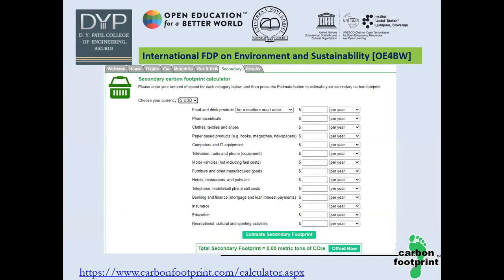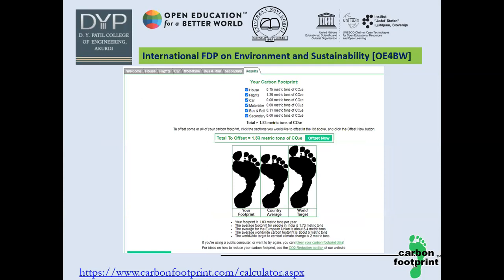Okay. In the secondary section, you may have different parameters in terms of currency, and here the currency is given in US dollars. Starting with your basic needs like clothes, textiles, then paper-based products, computer IT, and so on, right? You can put in your needs, and according to that, this calculator has designed the formula in such a way that you will be able to find out how much carbon is emitted. At the end we have the result of my carbon footprint for house, flights, car, motorbike, bus and rail, and secondary.